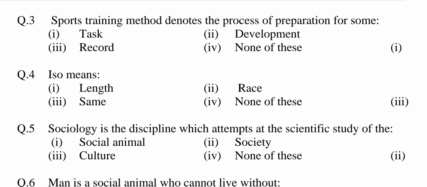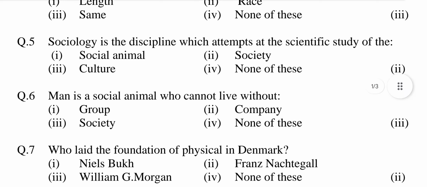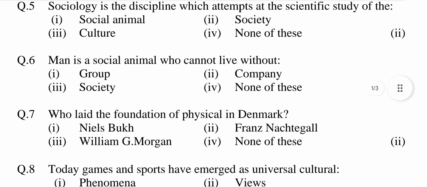Question number 4. ISO means option first, length. Second, race. Third, same. Fourth, none of these. Answer is option third, same. Question number 5. Sociology is the discipline which attempts at the scientific study of the option first, social animal.